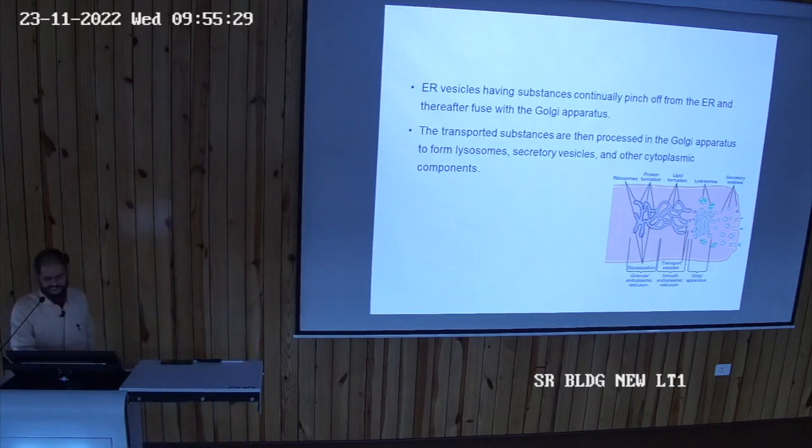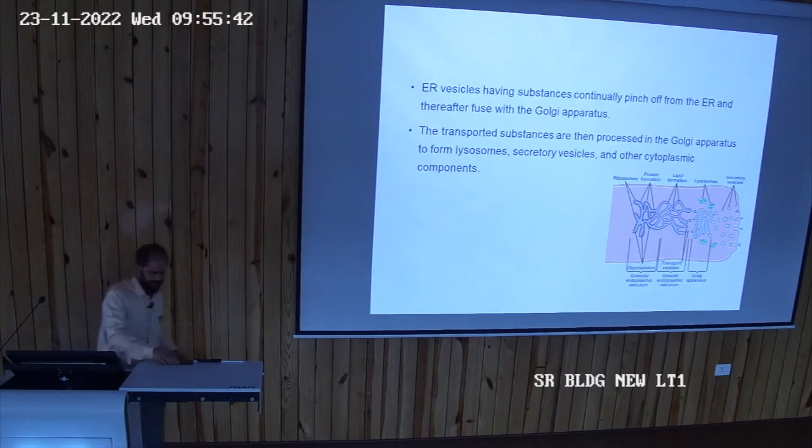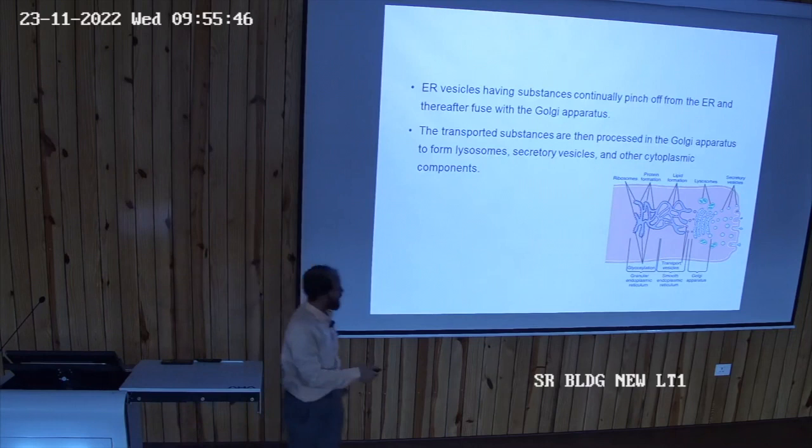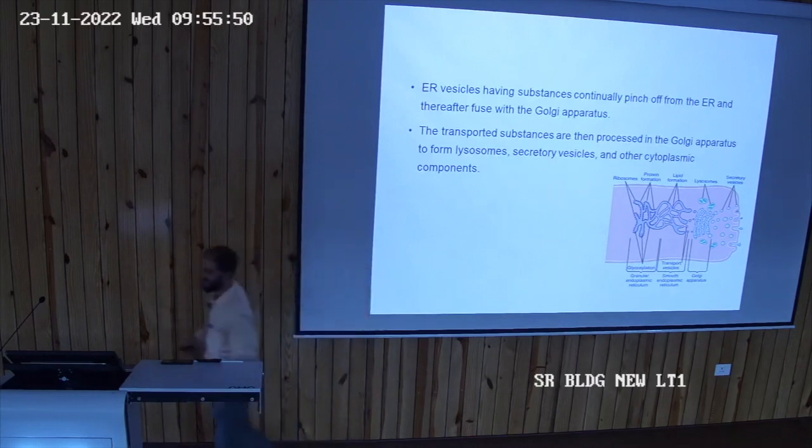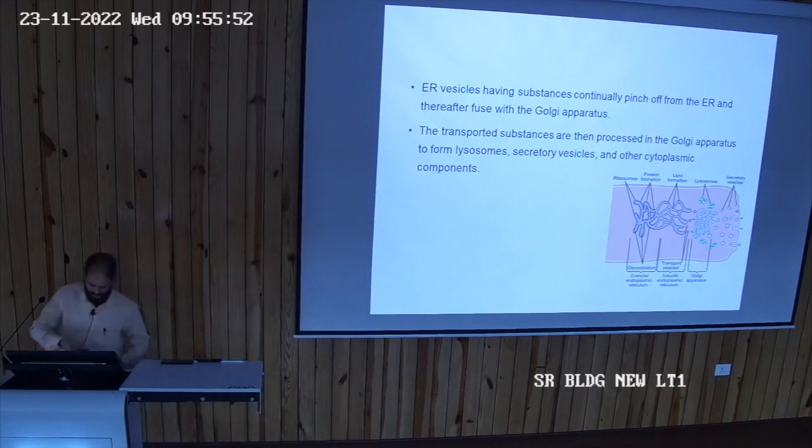The transported substances are further processed in the Golgi apparatus and they form the different vesicles like lysosomes वगैरह जो बनते हैं. यहाँ से जो टूट के बन रहे हैं, it may form different vesicles, be it lysosomes, different secretory vesicles, and there are other cytoplasmic components.